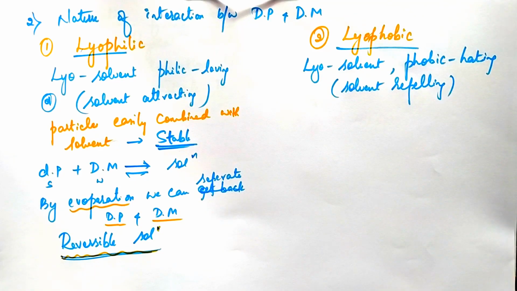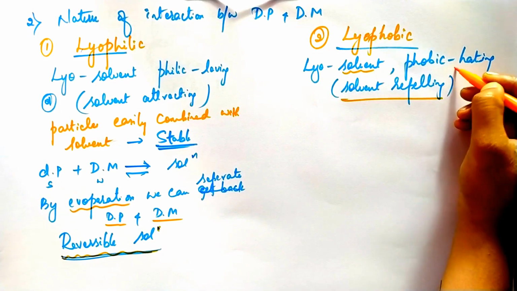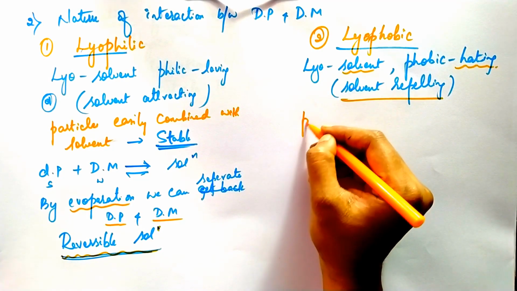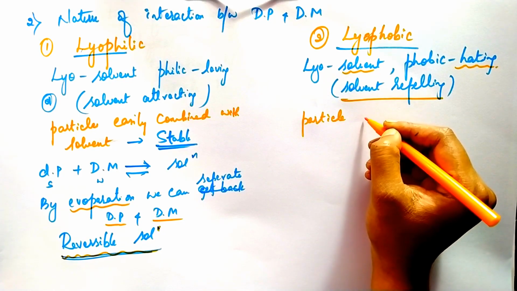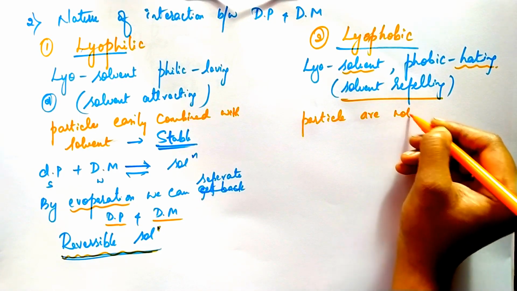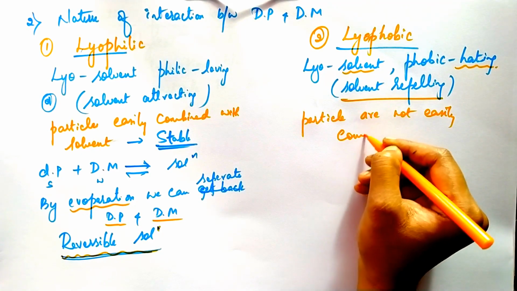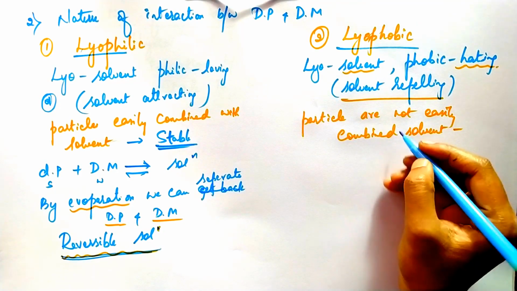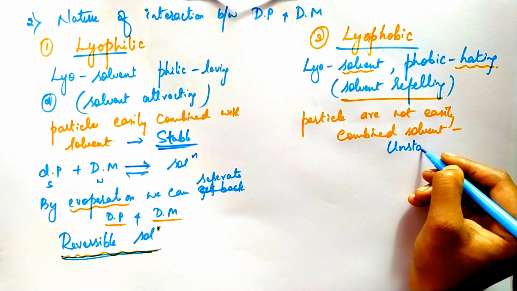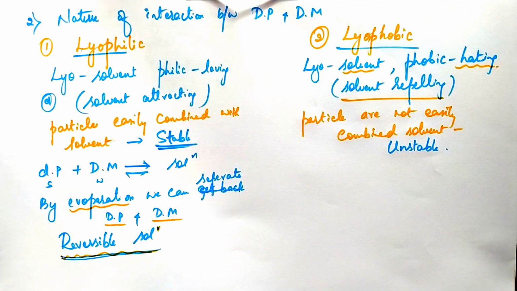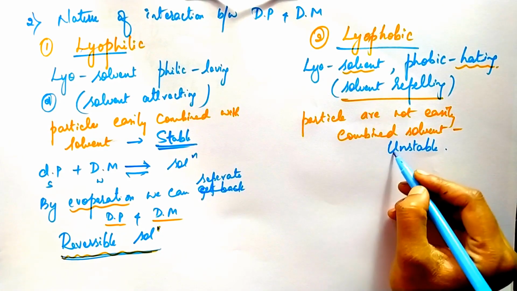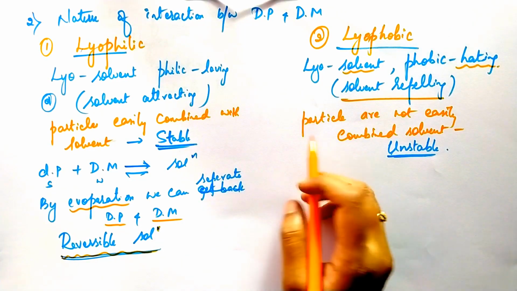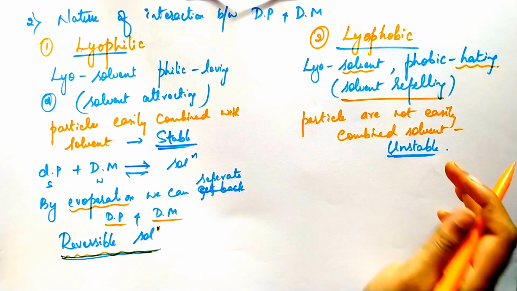Here the particles cannot easily combine with water. The particles are not easily combined with solvent. Therefore, we call this sol unstable, an unstable colloidal solution. Due to this instability, the particles are not easily combined with solvent.